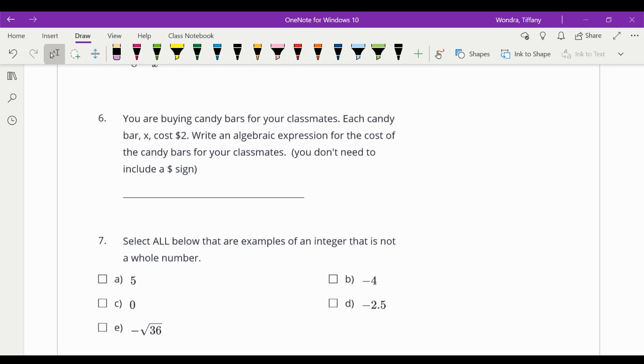Okay, you're buying candy bars for your classmates. Each candy bar is $2. Each candy bar, x, is $2, so you'd be spending 2x, and it said don't use the $. So it'd be 2x. It says algebraic expression, so that's not words. So 2x is your answer for that one.